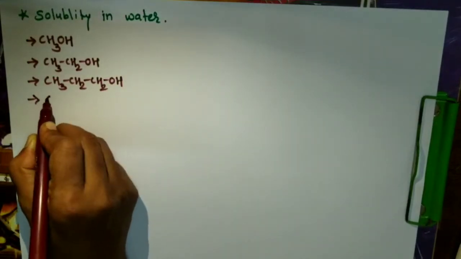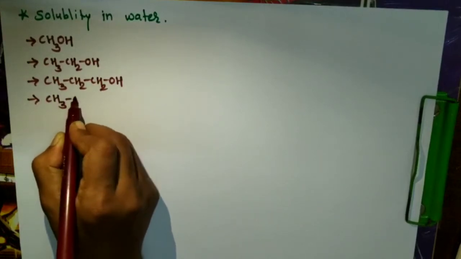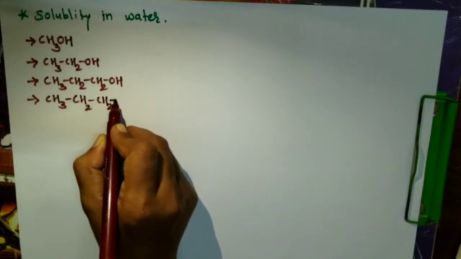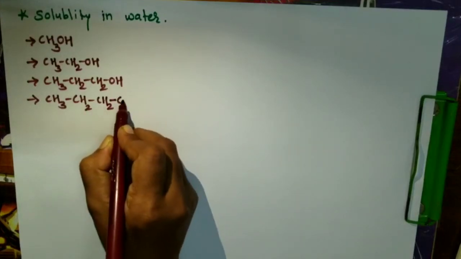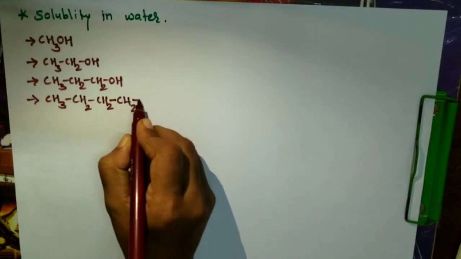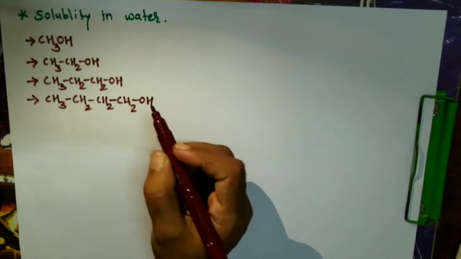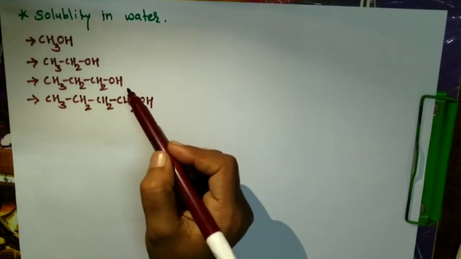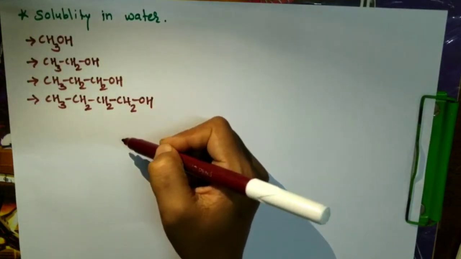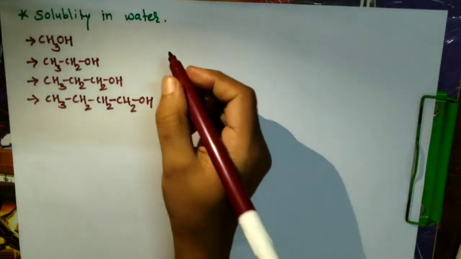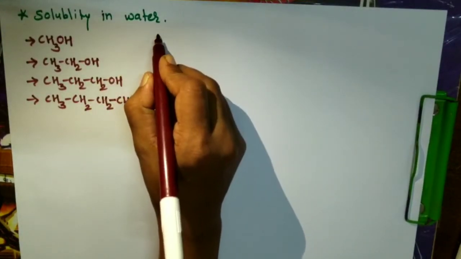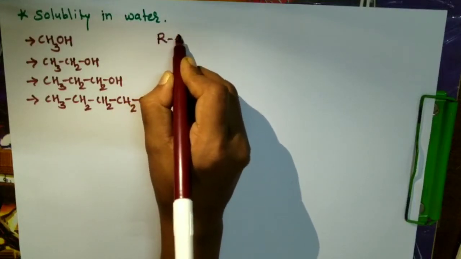If we increase the number of CH2 groups, we call it a homologous series. When two successive members differ by a CH2 unit, this is a homologous series of alcohol, and this one we call butanol. In case of methanol, ethanol, propanol or butanol, there is an increase in the number of carbon chain. Usually the solubility of alcohols in water, general formula ROH.